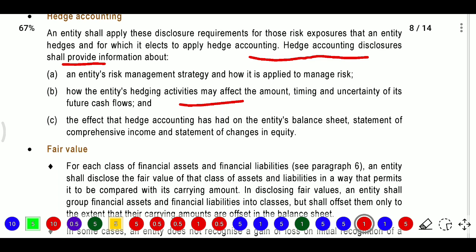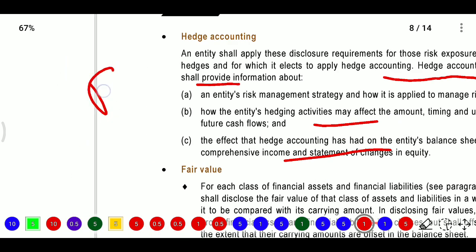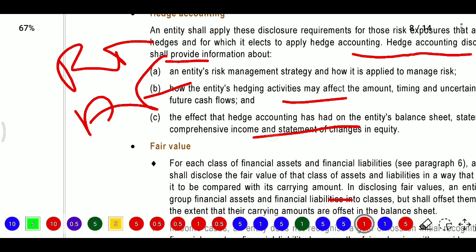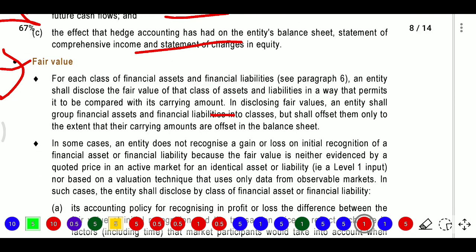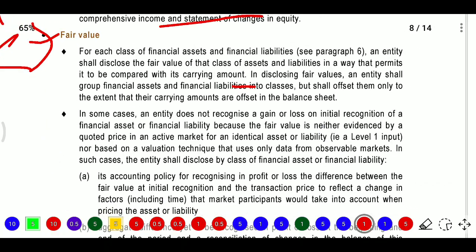Next, the effect of hedge accounting on the entity's balance sheet, statement of comprehensive income and statement of changes in equity. So what effects will be there, we need to disclose. First, what is the risk, and what are the effects on the future cash flows, we need to disclose. What is affecting the hedge accounting balances, we need to disclose. And fair value, we also need to disclose.